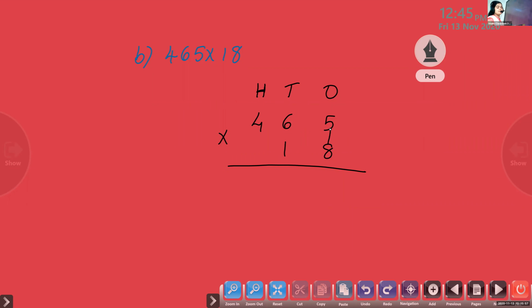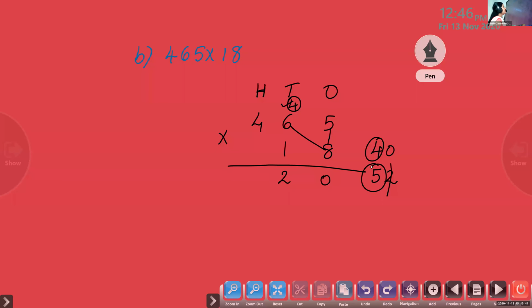8 into 5? 40. In 40, what will you write in the ones place? 0. And what will we do with the 4? Carry to the tens place. Now 6 into 8? 48. 48 plus 4, carry your 4? 52. In 52, what will we write in the tens place? 2 will be written in the tens place.